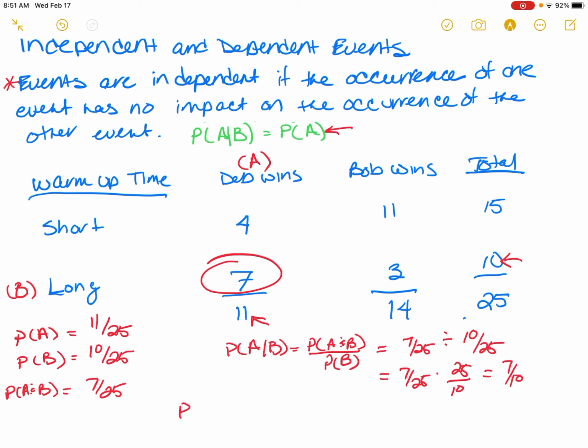So the probability of A given B is equal to 7 out of 10, which is not equal to the probability of A, which is 11 over 25. So these events are not independent. There is some dependency between having a long warm-up time and Deb winning.